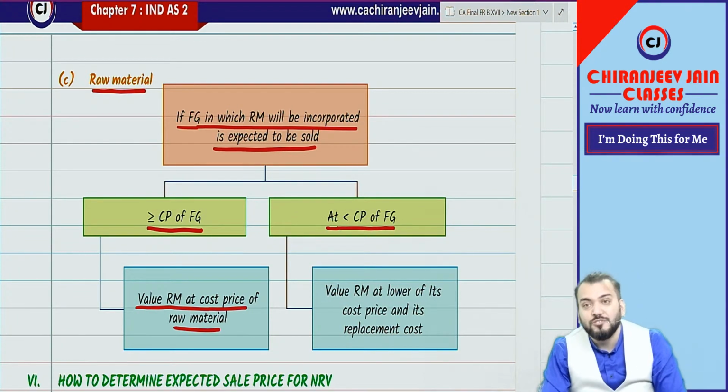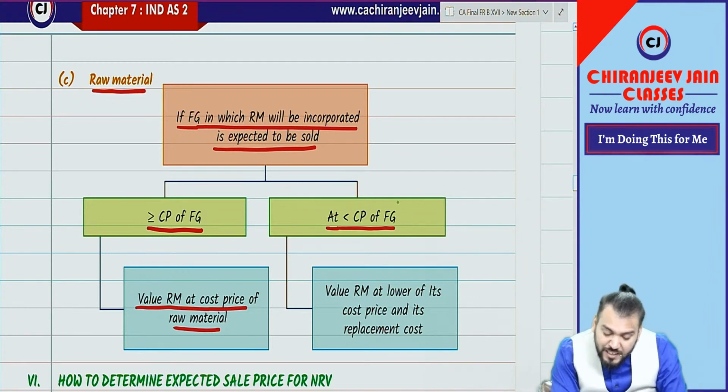So Ind AS 2 says that one of the reasons for this loss can be a decline in the purchase price of raw material. Therefore, in this case, value raw material at the lower of its cost price and replacement cost.